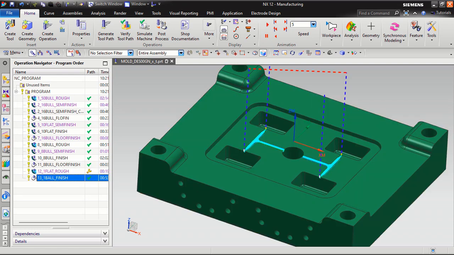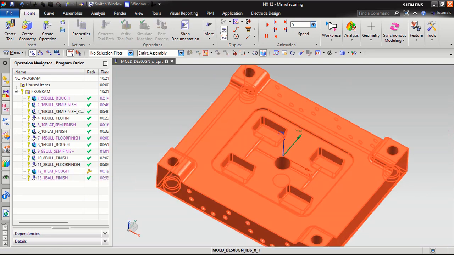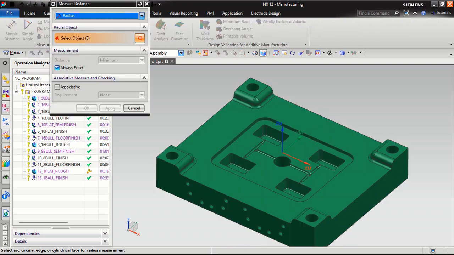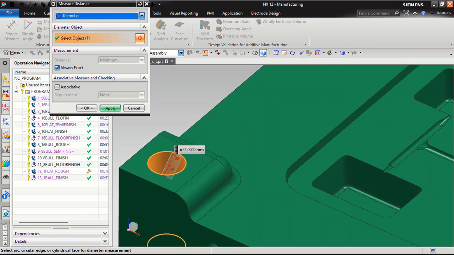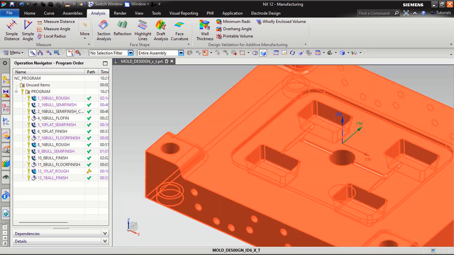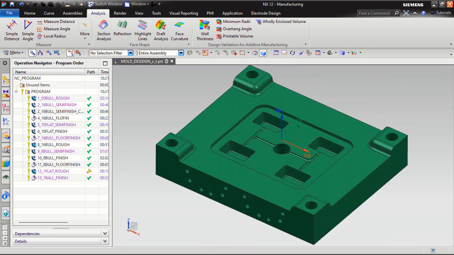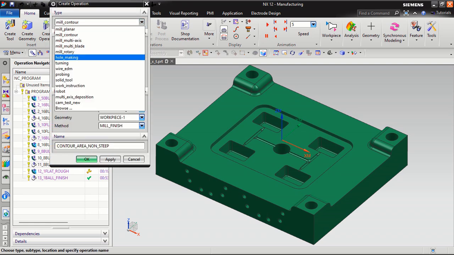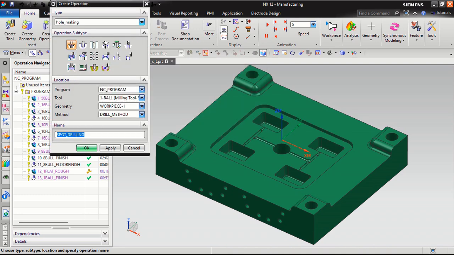Now I want to do this board finish. Analyze part with diameter about 22. So first I need to do CD or drill, then I will do interpolation. So create operation, hole making.